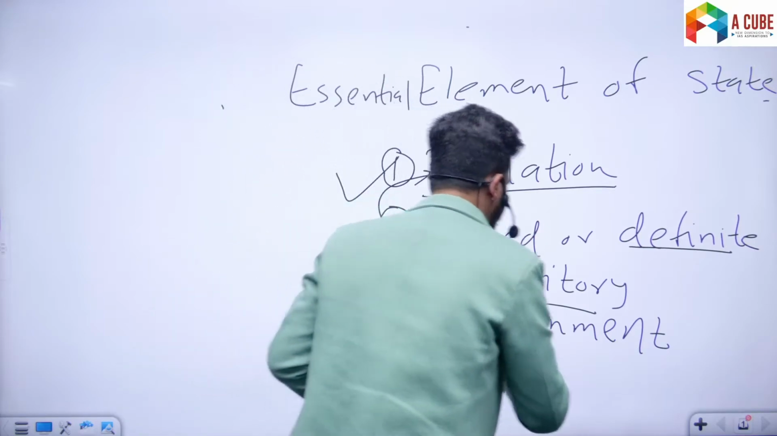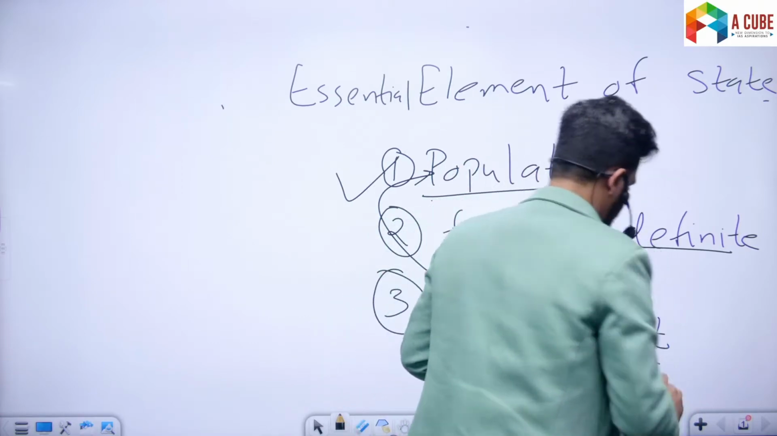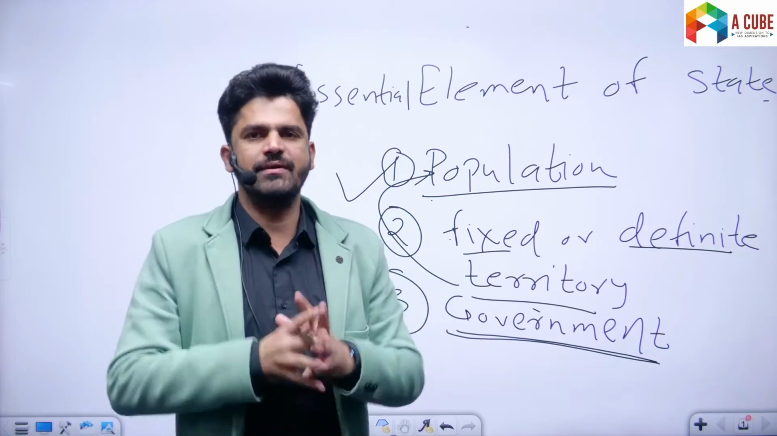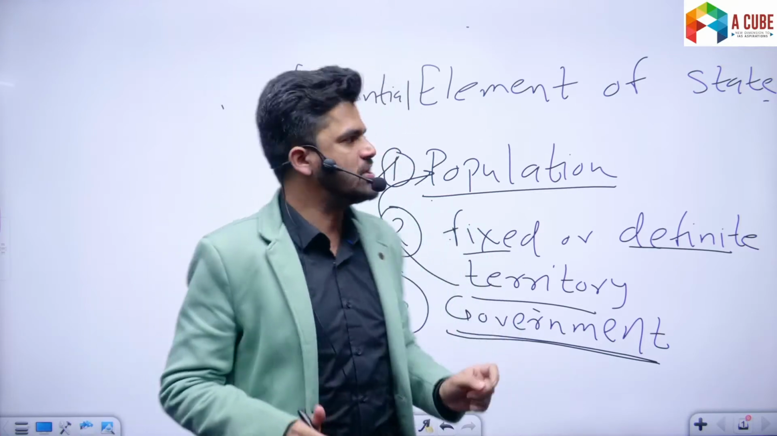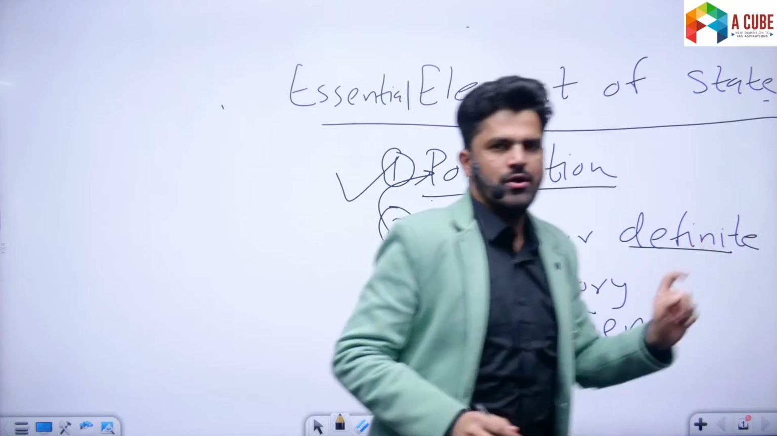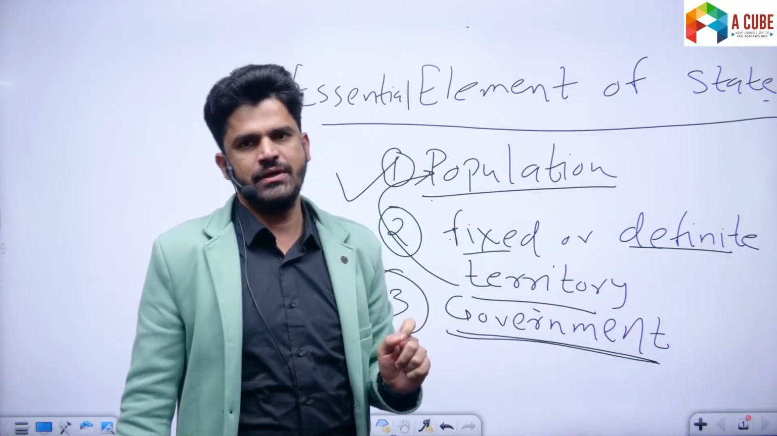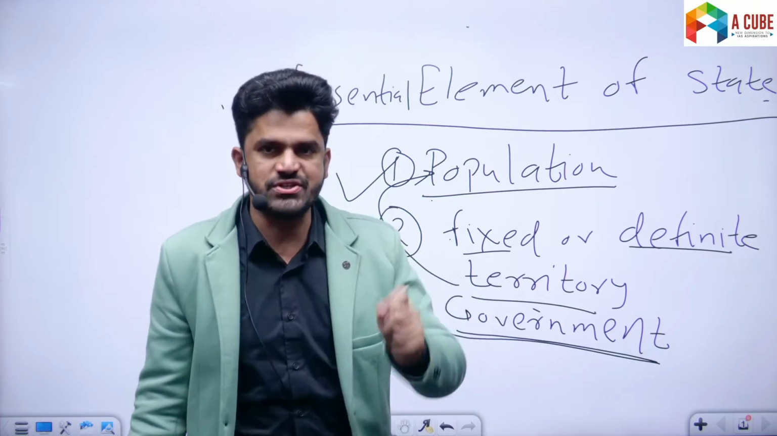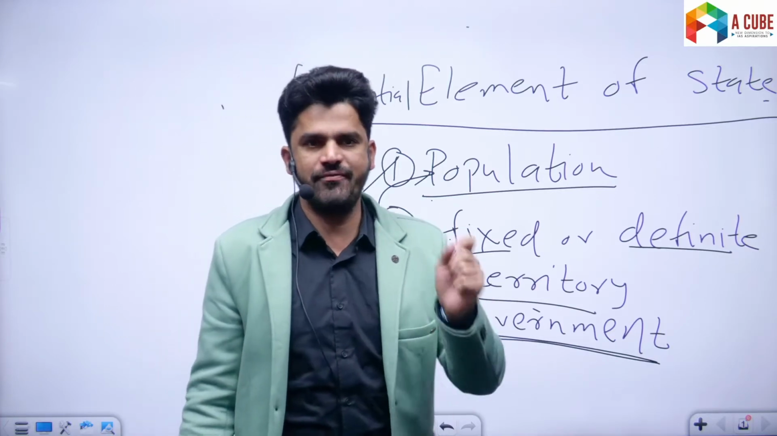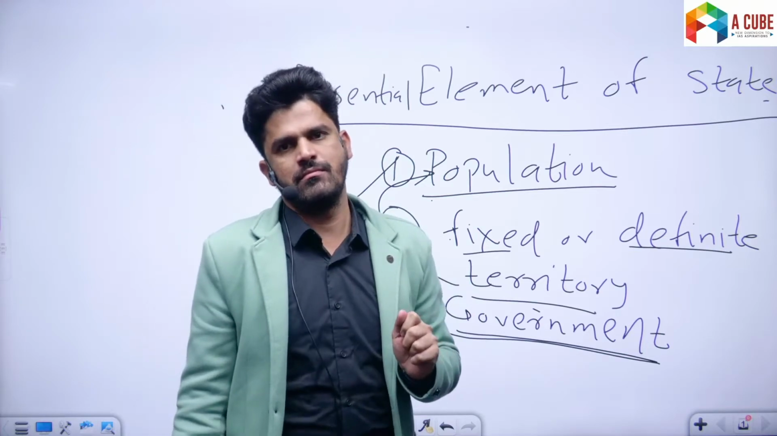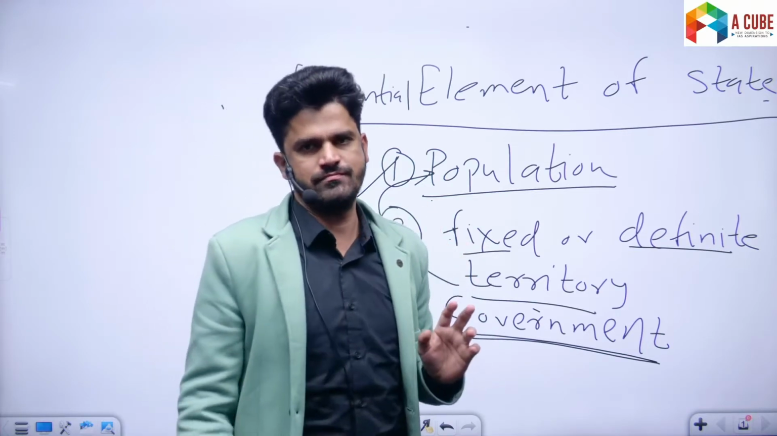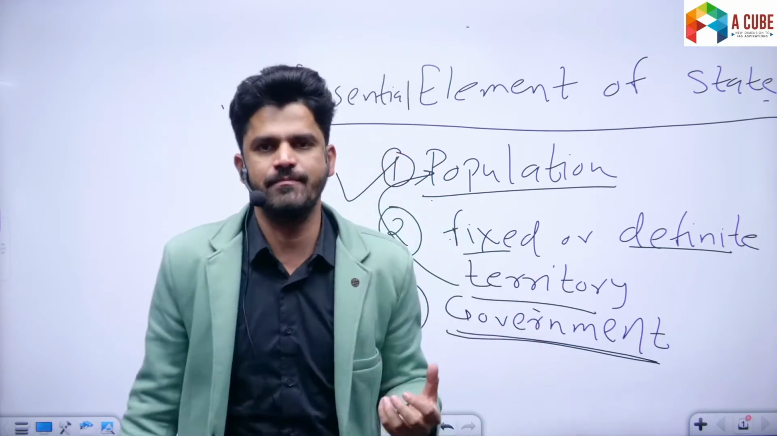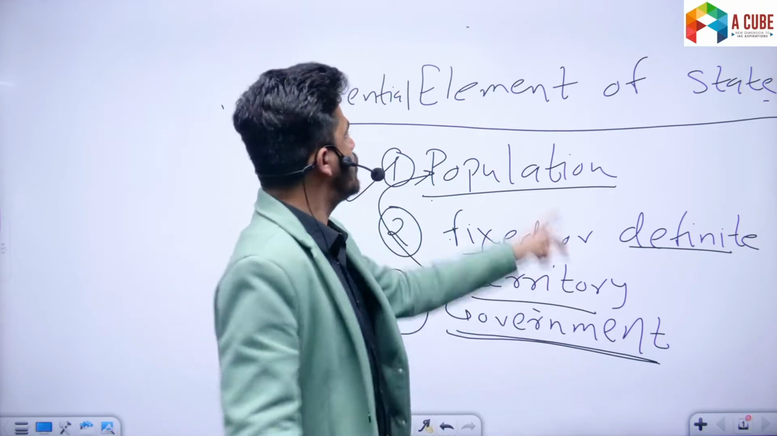Next is government. Very, very important. State cannot exist without the government. Now, what is government? Government is one of the most important elements of the state. It is through government that the laws of the state are framed, implemented and enforced. So what is government? Government is basically a visible manifestation of state.